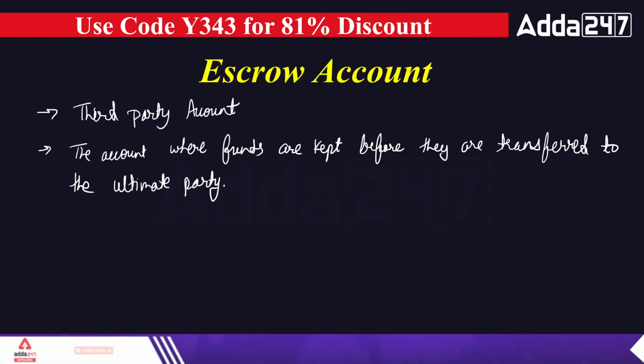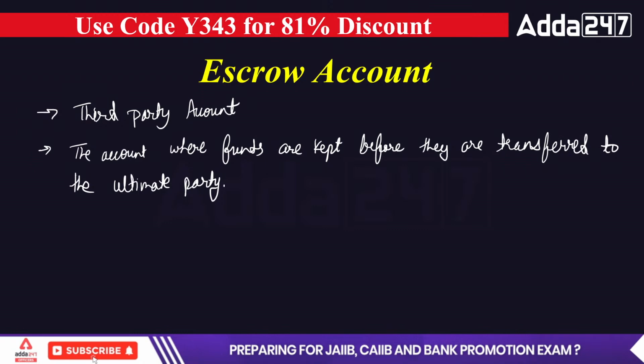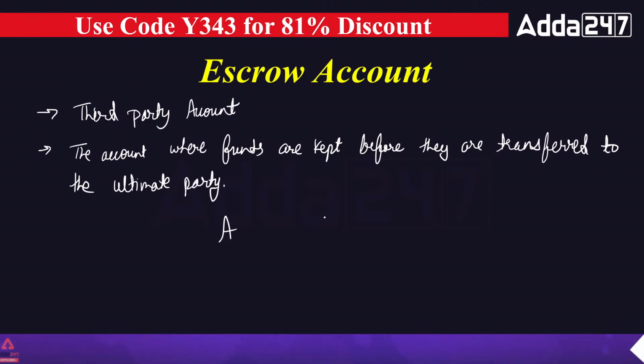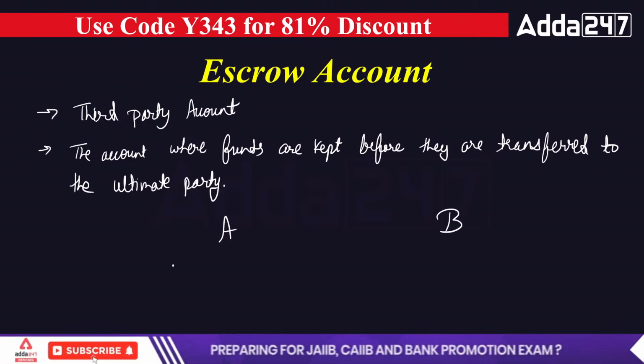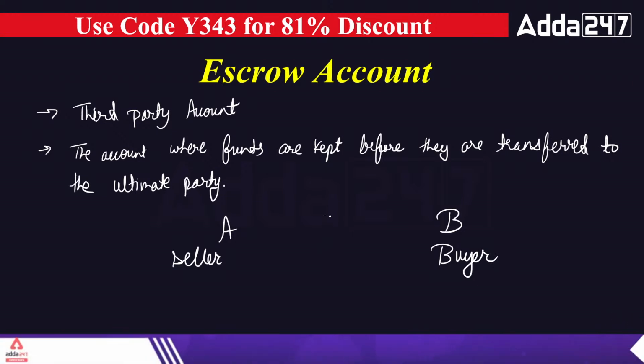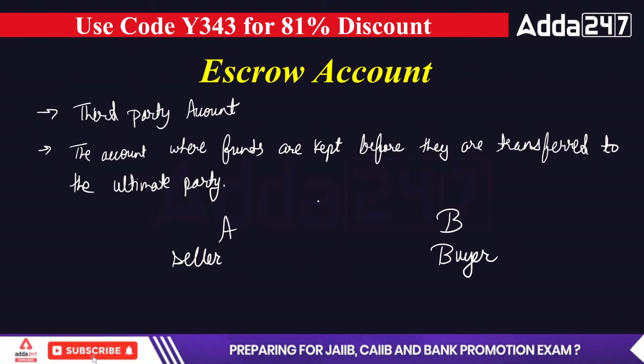Let's take an example: there are two people, A and B. A is a seller and B is a buyer. They don't know each other. A says, I will sell you this product when you give me the advance payment.